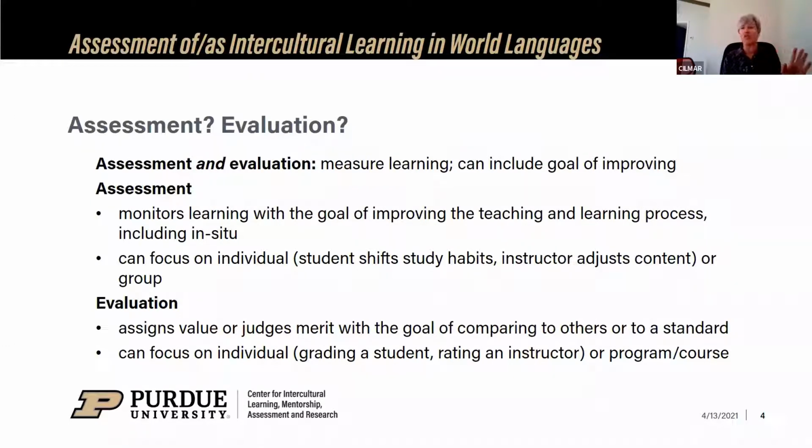Evaluation focuses more on assigning values or judging the merit. And the goal is often to compare students among themselves or to others, or even an instructor in some way, or compare to a standard. Can again focus on the individual. This is often what we think of as grading. So sometimes assessment and grading come together, and sometimes they're very, very different processes. It can also be about rating an instructor.